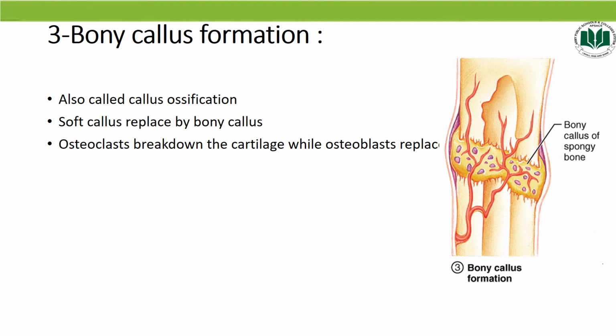So the periosteum again secretes two cells, number 1 osteoclast and number 2 osteoblast. What is the function of osteoclast? It usually breaks down the cartilage. And what is the function of osteoblast? It is basically the formation of the bone cell. So that's why the soft callus will be replaced by a bony callus. Within a few weeks, the soft callus is gradually converted into a hard bony callus of spongy bone.